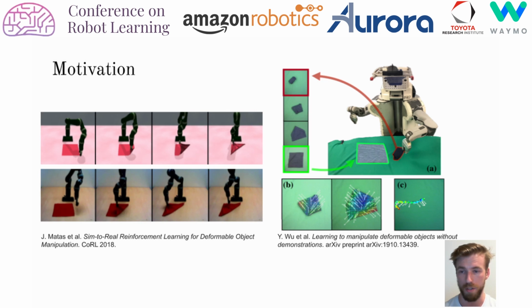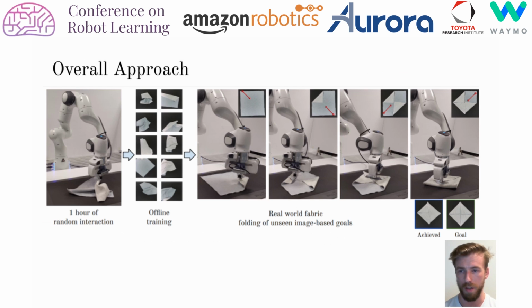Many prior approaches rely heavily on simulation, which is limited by the sim-to-real gap, as well as human demonstrations, which are expensive to collect and difficult to scale. In this research, we work towards removing the reliance on both. We would like to train fabric folding policies that can learn from a limited amount of real-world experience, and generalize to unseen goals. We break the process into 3 stages.